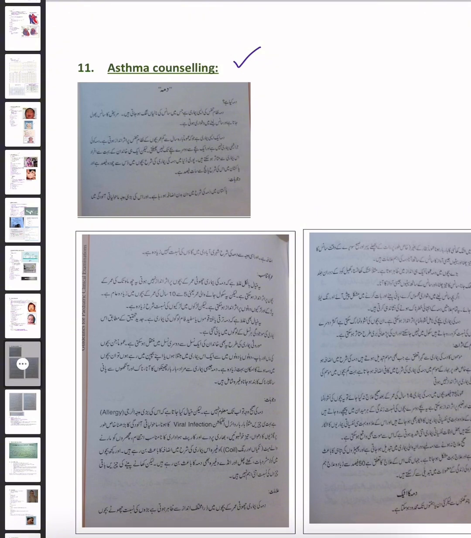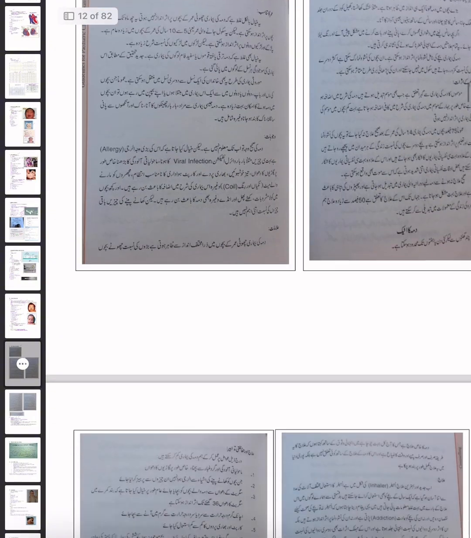So, what are the common cases that are asked in the talks of Peads? The most common are asthma, breastfeeding, and how to manage the patient of birth asphyxia. These are the most common topics. So, we will start from asthma. Okay, we will just learn the basic method of counseling, how counseling is done in the talk station.